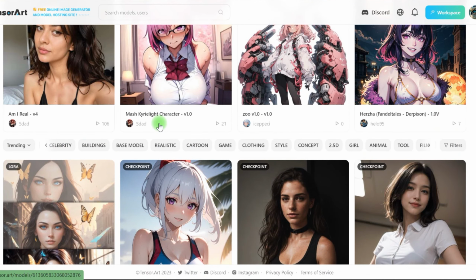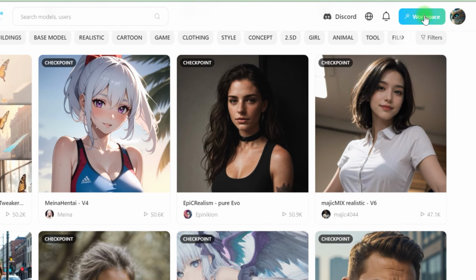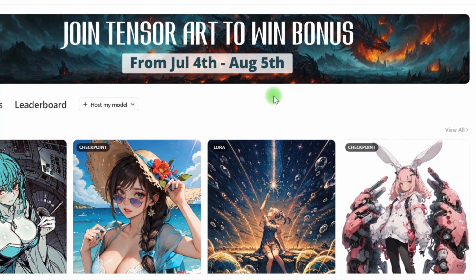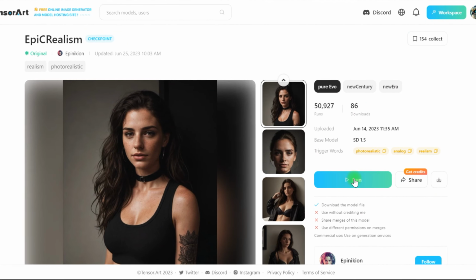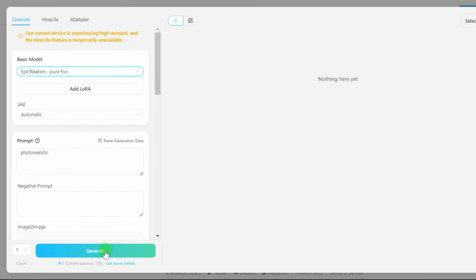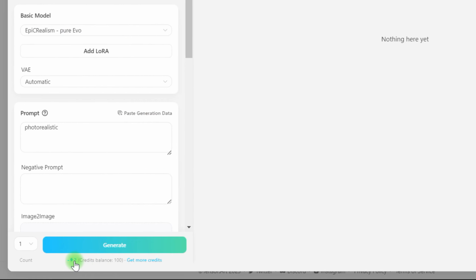To proceed to making a picture, we may either click on Workspace in the upper right corner or choose a model. For example, I'll choose this one and then click the Run button on the right. We've arrived at the window where we'll really generate our photos. You can see your credit balance at the bottom, which you use to create a picture. Every 24 hours, your credit balance is refreshed.